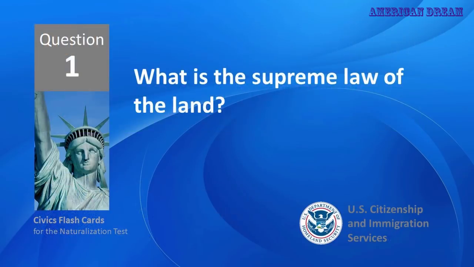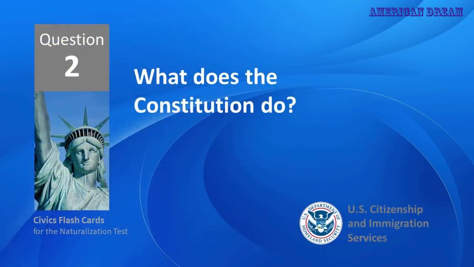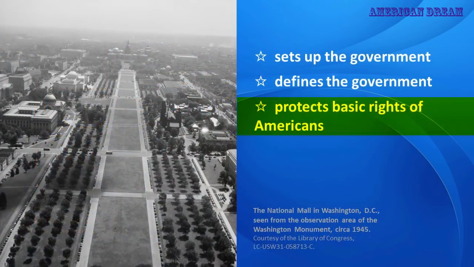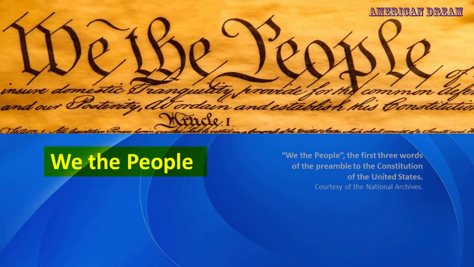What is the supreme law of the land? The Constitution. What does the Constitution do? Protects basic rights of Americans. The idea of self-government is in the first 3 words of the Constitution. What are these words? We the people.